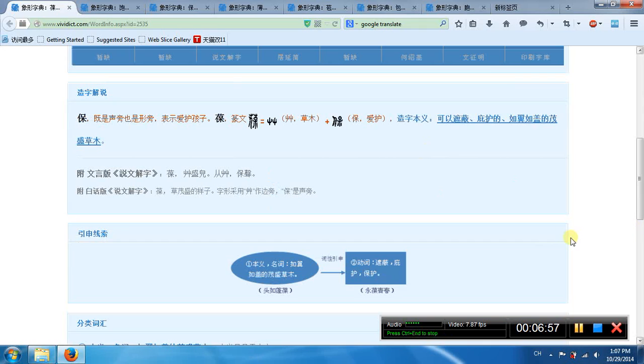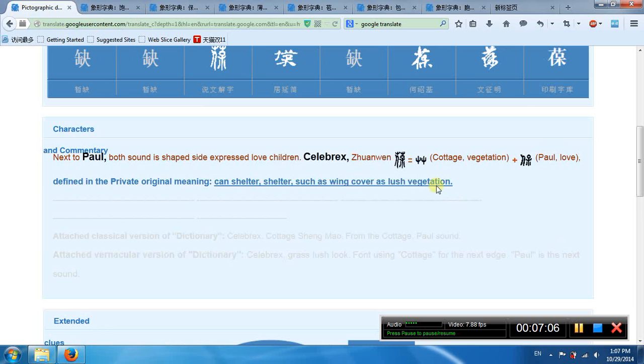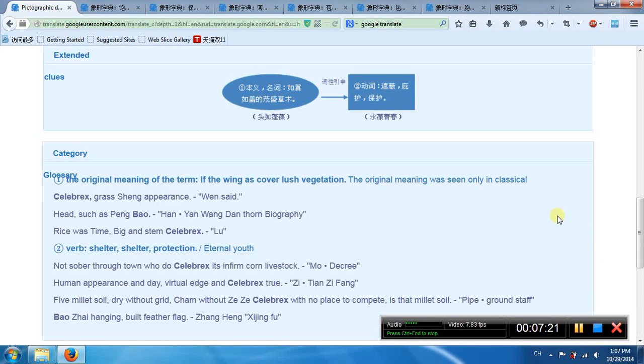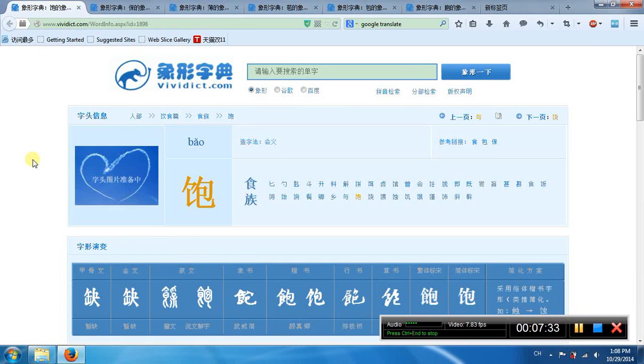This is another bao. The top part means grass. The bottom part means carrying, protect. Top part means cottage, vegetation. The bottom part, love. The shelter, wing cover as large vegetation. This meaning is the wing as a cover, large vegetation. Second meaning, shelter, protection.